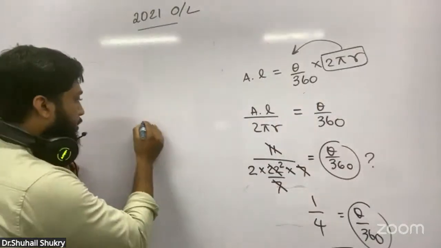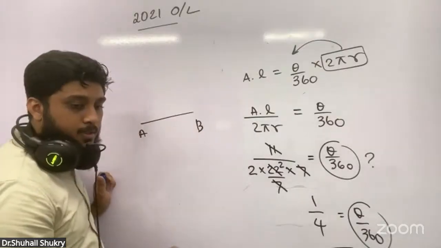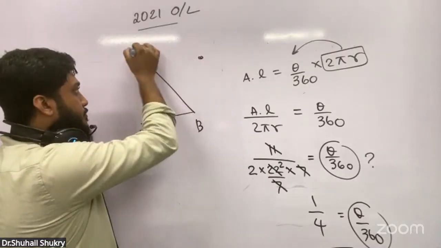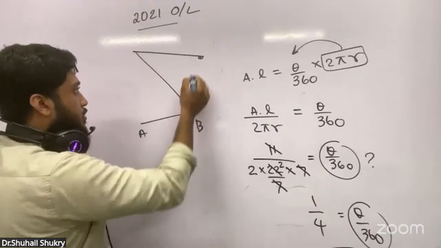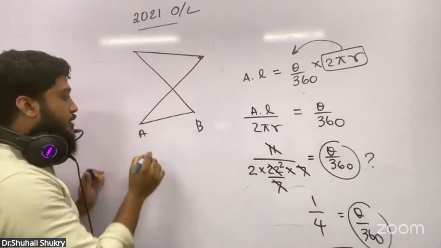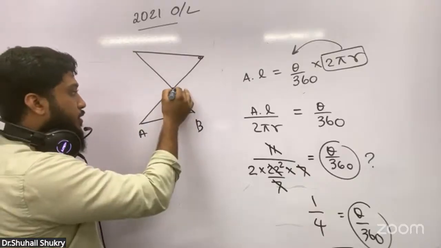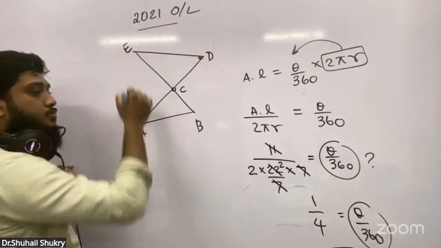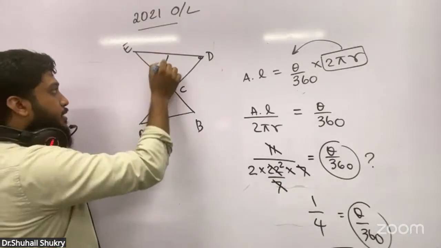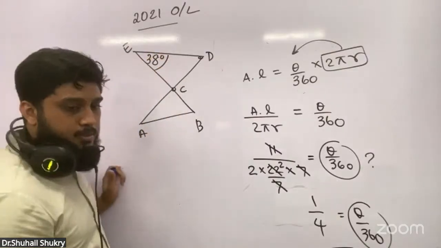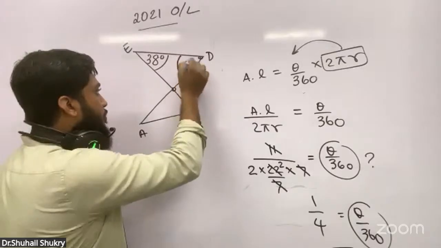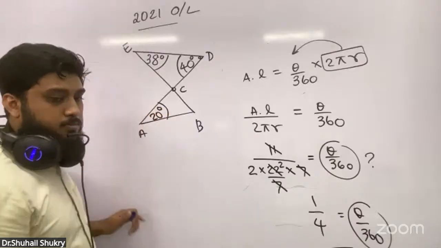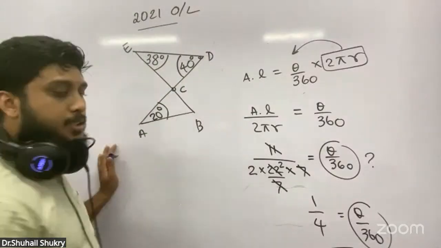Now AB, right? Then there is a line like this. There is D here. Then from here there is a thing like this. They have given this is A, B, this is C, this is D, this is E. They have given here this is 38 degrees, right? This one 40 degrees. This one is 20 degrees. So these are the things they have given.